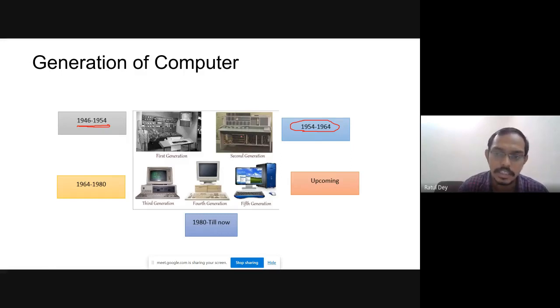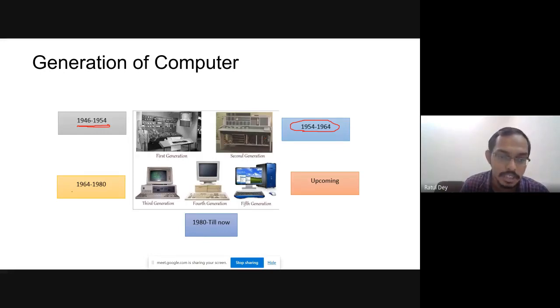In the second generation, they were using punch cards. One read of the punch card took many hours to run a program. Today we run a C program within a fraction of a second. At that time, running a C program was a very difficult job that took 2 hours. If you had any mistake, you had to update and do it again.